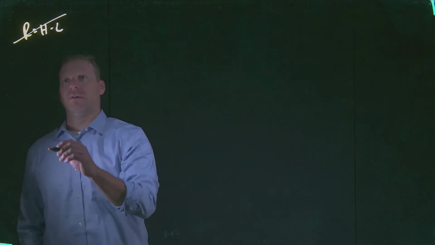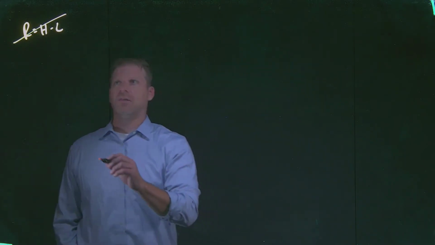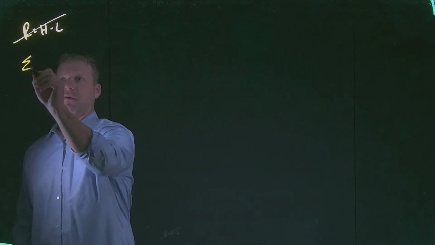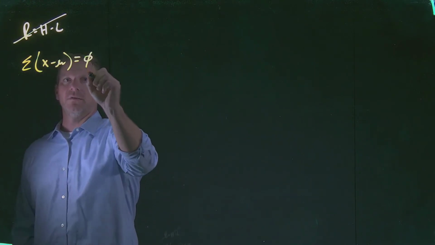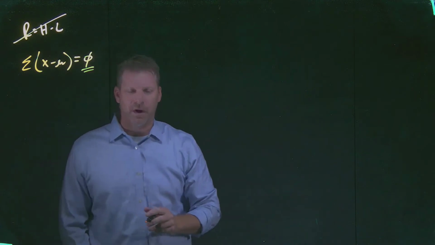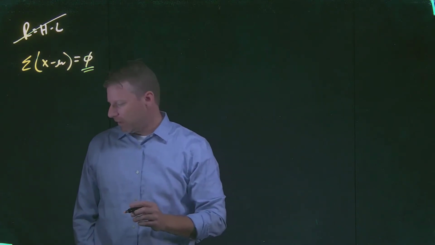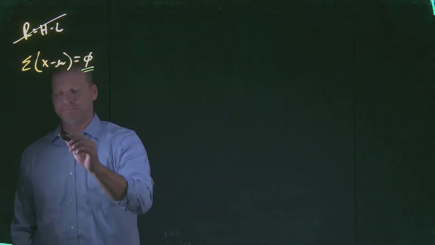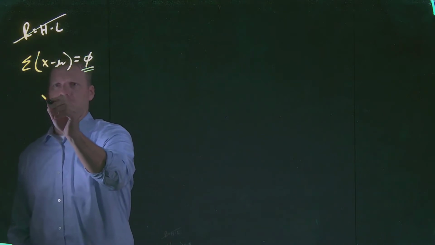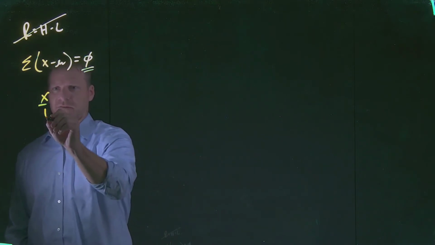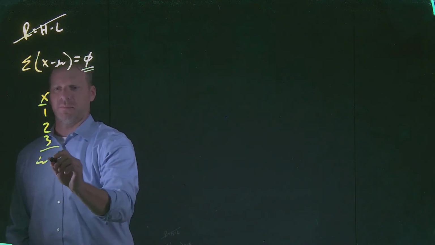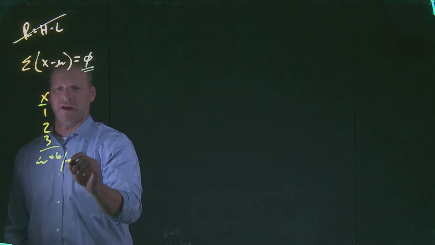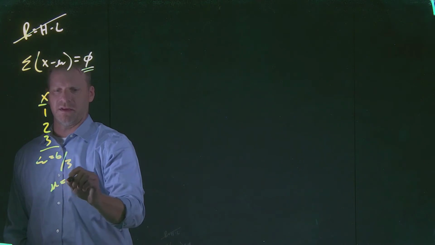One of the problems that we're going to have is, one of the properties of the mean is if we total up all the values x minus the mean, that total is always going to come out to 0. This is one of the properties of the mean. We can illustrate that really quickly. Imagine we have a set of values, x is 1, 2, 3. So we have 3 different data points. We total these up, of course, we get 6. Divide by how many there are, we get a mean equal to 2.